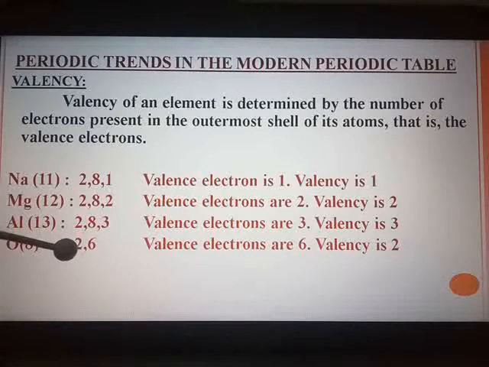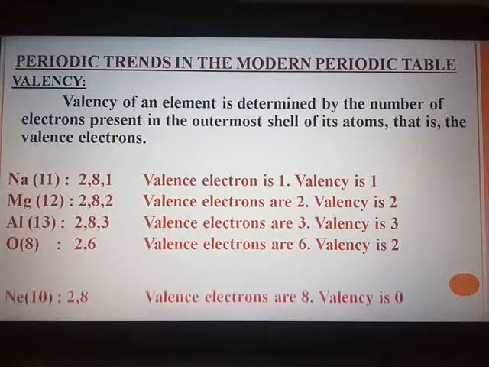Oxygen you can see 2, 6. Now valence electrons are 6, but will 6 electrons be donated from oxygen? No. What will oxygen do if 2 electrons are received? Here it will be 6 plus 2, 8. So second shell, you know the maximum capacity is 8 electrons. So instead of donating 6, oxygen will accept 2 electrons and hence valency is 2.